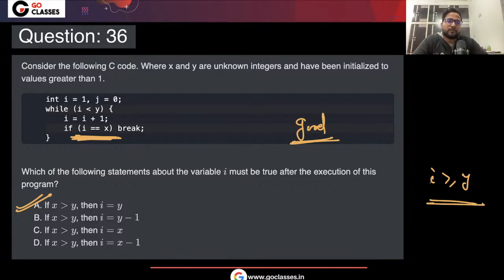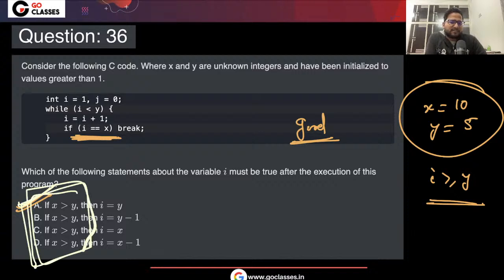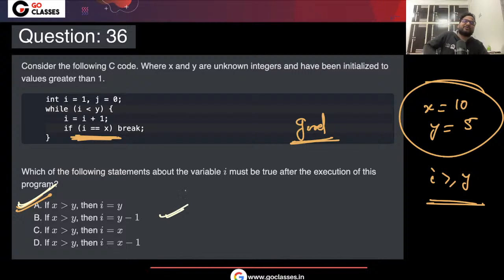Okay, so let me take a value. Let's suppose x is 10, y is 5. Okay, x is larger, then it will break on y. So it will keep on incrementing it, and if x is larger, then, I mean, in all the options actually x is larger, right? So in all the options x is larger. Maybe in one of the options I could have kept x as smaller, but that's fine, right? In all the options I have made x larger because I don't want to make this question complicated. You know what, I have actually trimmed down this question.